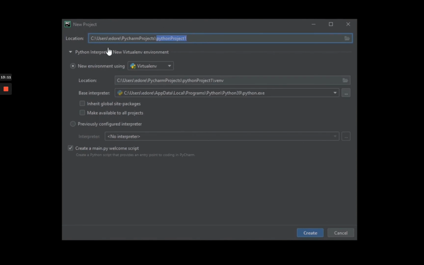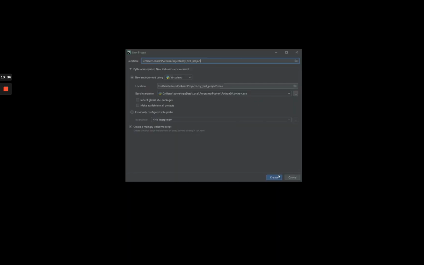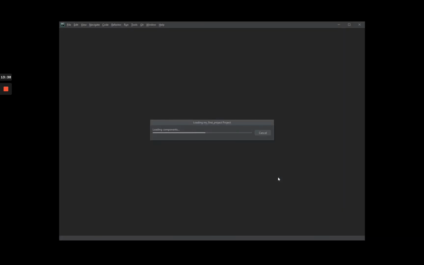By default, it's going to be in your home directory for your user, and then it's going to create a PyCharmProjects folder and then create Python. Well, you can just change the name if you want, okay? Let's say my first project. You can keep those settings here and click on create.